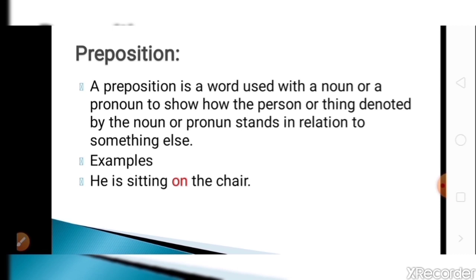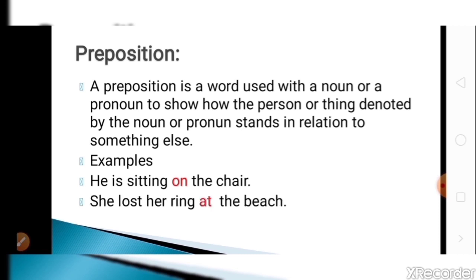So preposition provides a link between a noun or pronoun and other words. Link means it shows relation between noun and other words. These other words may be noun, verb or adjective. If we are not using a preposition, we cannot see the relationship between two objects. Using a preposition, we confirm the relation between two objects.